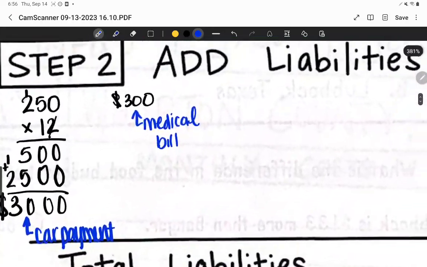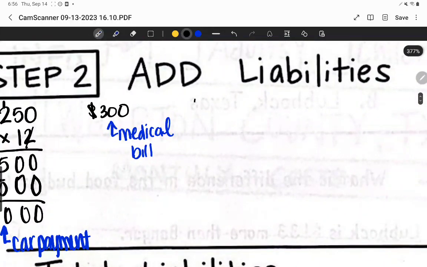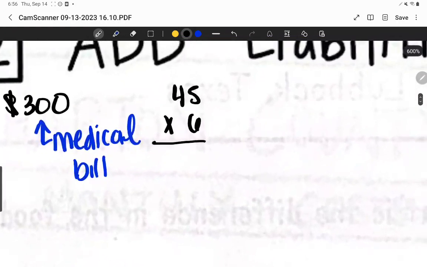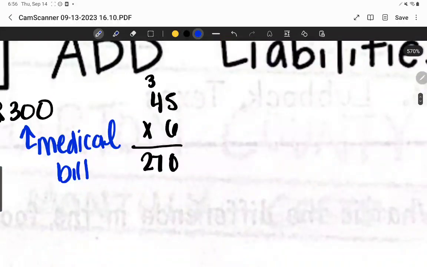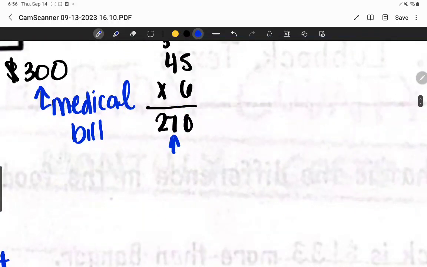So you'll do 45 times 6. And 5 times 6 is 30. Carry your 3. 6 times 4 is 24, plus 3 is 27. So for your cell phone, you still owe an additional $270 on it. And we're going to label that as cell phone.